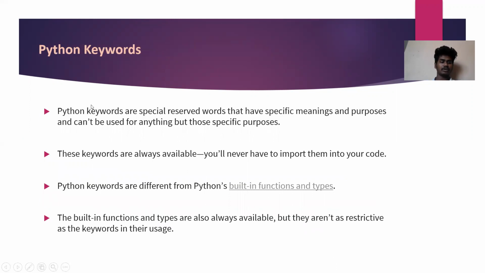And the next is Python keywords. Python keywords are special reserved words that have specific meanings and purposes and can't be used for anything but those specific purposes. These are always available, and you will never need to import them into your code. Python keywords are different from Python's built-in functions and data types. Built-in functions and data types are also always available, but they are not as restrictive as the keywords in their usage.